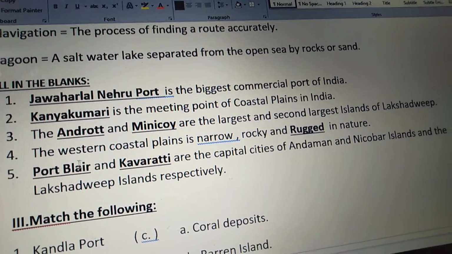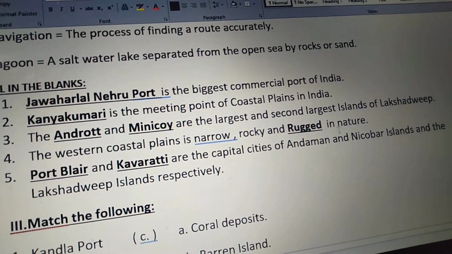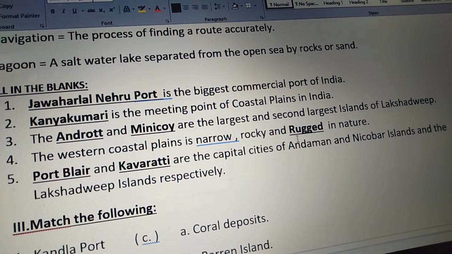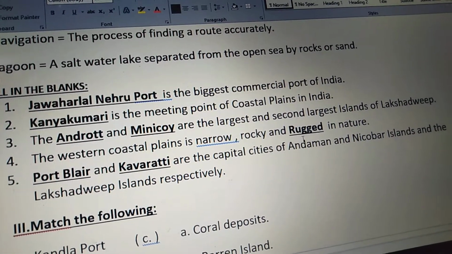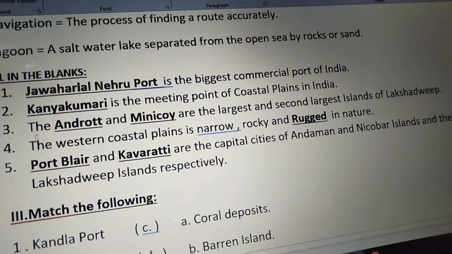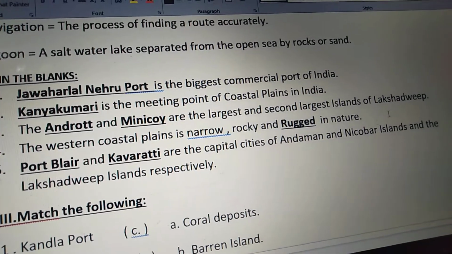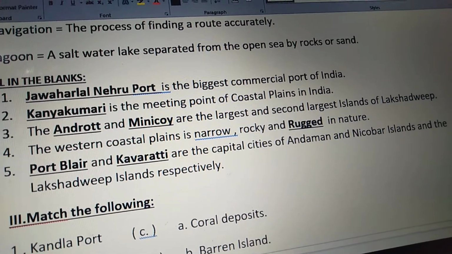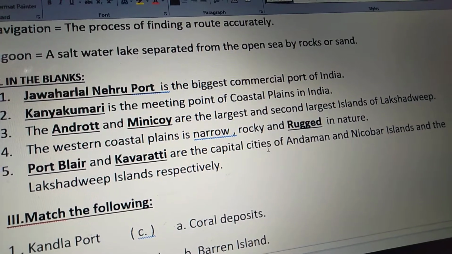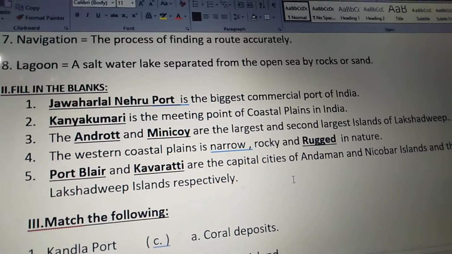Fourth one, the western coastal plains is narrow, rocky and dash in nature. The western coastal plains is narrow, rocky and rugged in nature. Fifth one, dash and dash are the capital cities of Andaman and Nicobar Islands and the Lakshadweep Islands respectively. Port Blair and Kavaratti are the capital cities of Andaman and Nicobar Islands and the Lakshadweep Islands respectively.